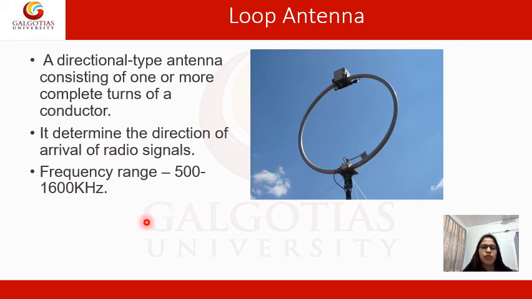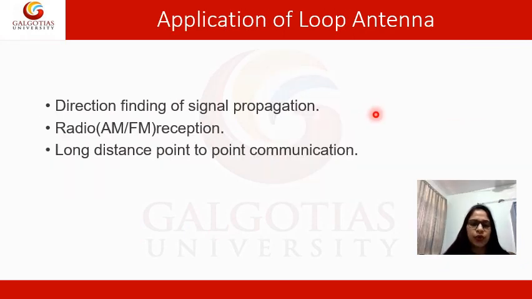Frequency range of loop antenna is 500 to 1600 kilohertz. Due to this low frequency, loop antenna finds application in: first, finding the direction of the signal; second, radio reception; third, long distance point to point communication.